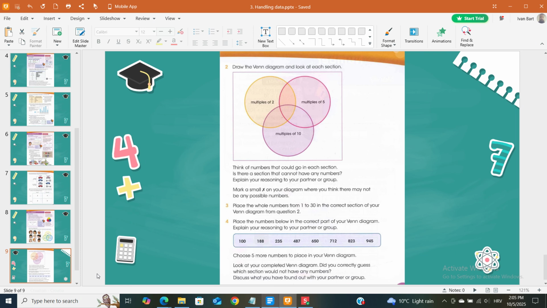Look at your completed Venn diagram. Did you correctly guess which section would not have any numbers? Discuss what you have found out with your partner or group.